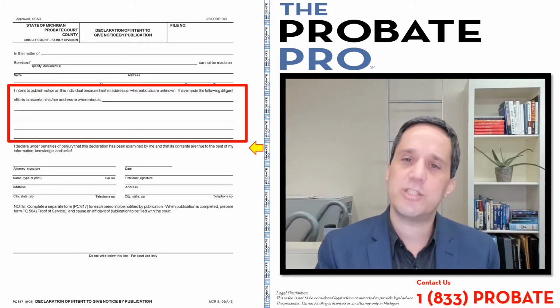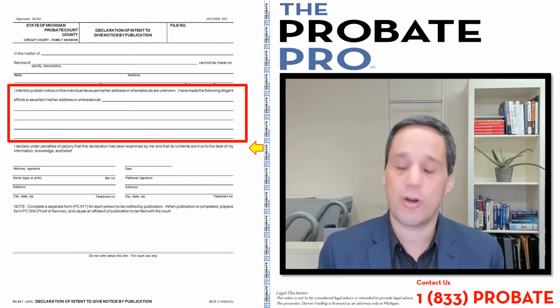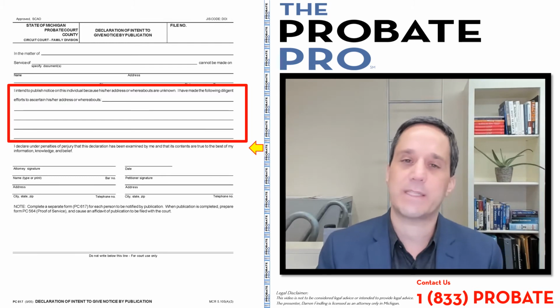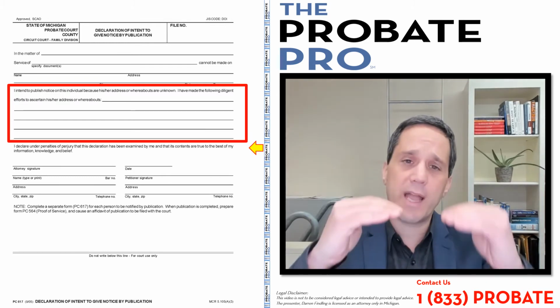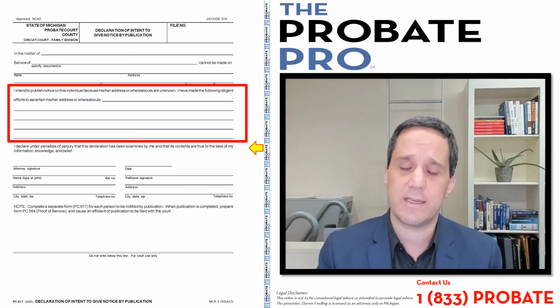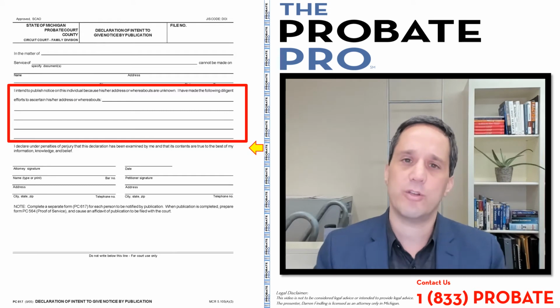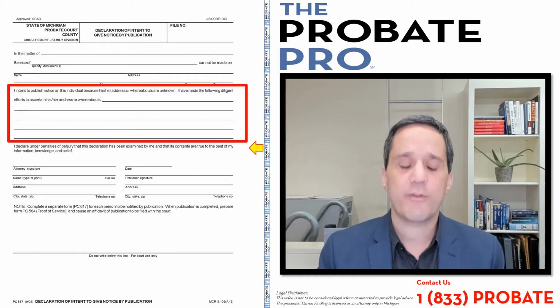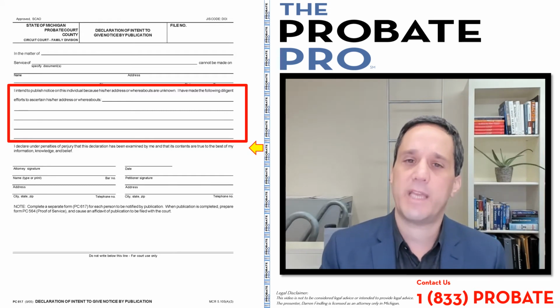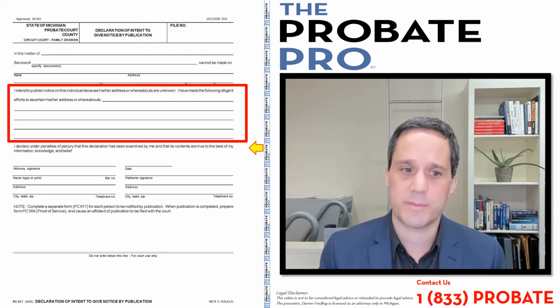Now, the diligence that you've undertaken before you're giving declaration of intent has to be specified in this red rectangle area in which you're identifying to the court what steps you've taken. So who you've communicated with, what attempts have you made? You're giving the court this information for the court to determine whether publication is appropriate under those circumstances.